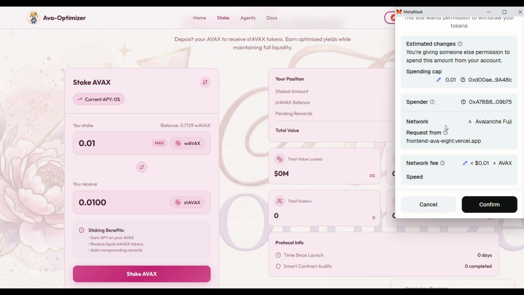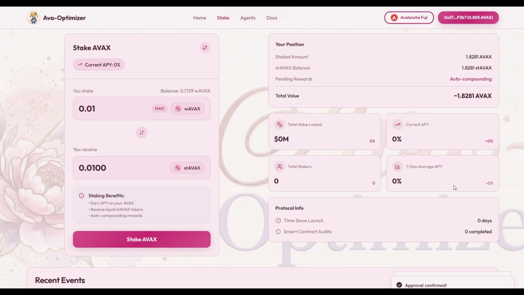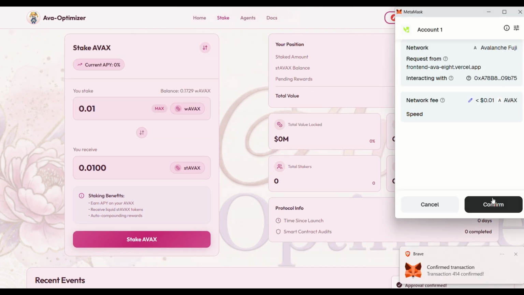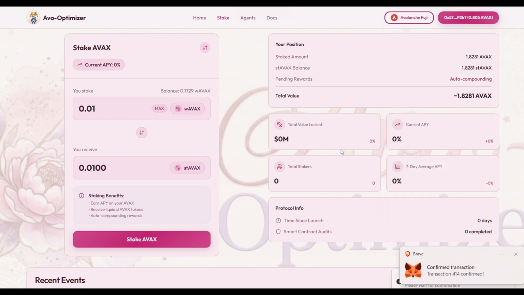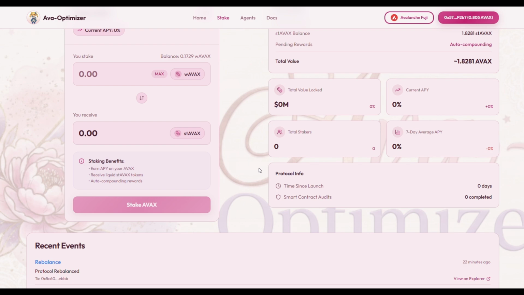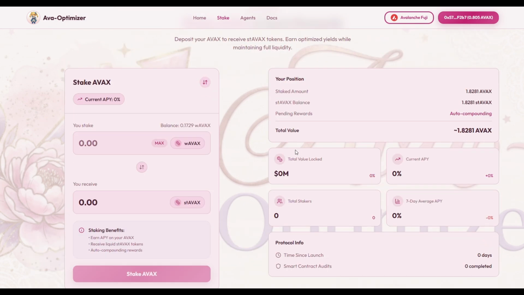First of all, the user approves the token and transacts. The transaction is confirmed and the user has deposited the AVAX. That's all, because now the user can step back and let the agent take over and perform all the on-chain activities and actions necessary for the yield optimization.